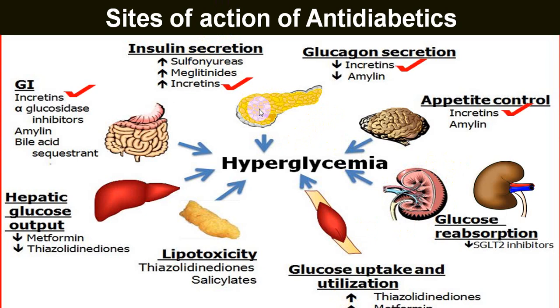Incretins act at the level of the pancreas, increasing the secretion of insulin and decreasing glucagon production. They also act at the GI tract by reducing GI motility and glucose absorption. They act at the brain level and satisfy the appetite center. Hence, the person's appetite is satisfied, intake of food is reduced, and the person will have weight loss. Incretins do not act on the kidney. In the liver, they increase glycogenesis, hence the glucose output is reduced.